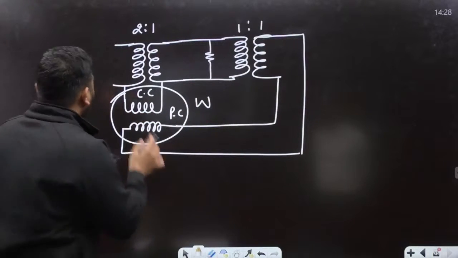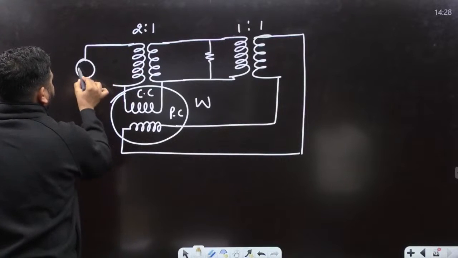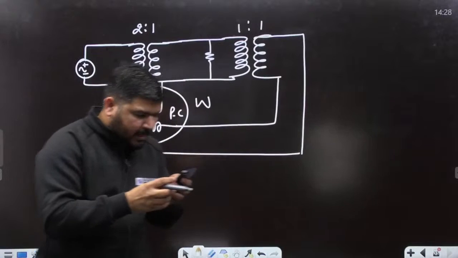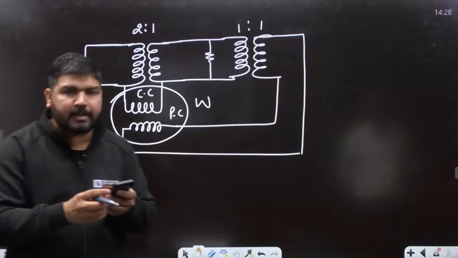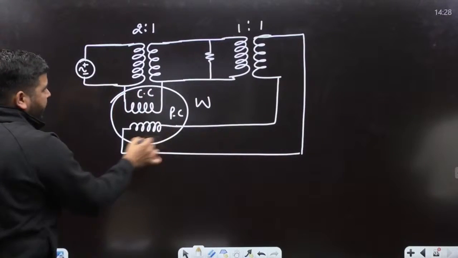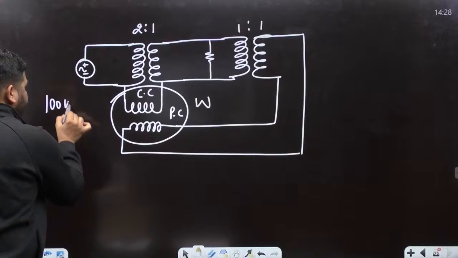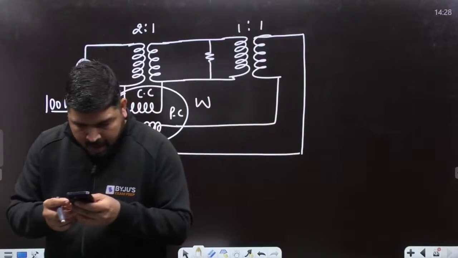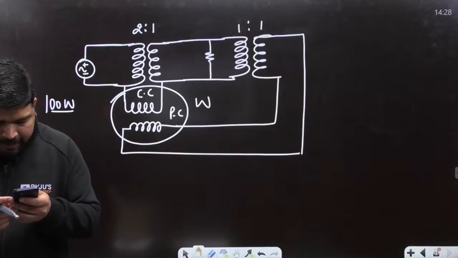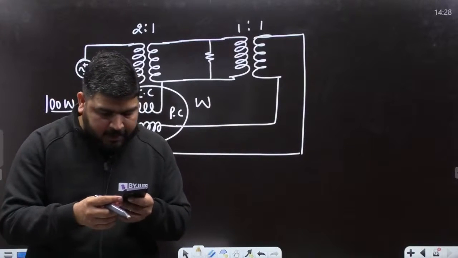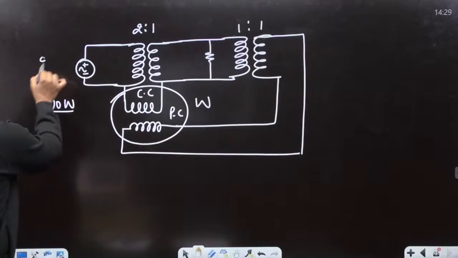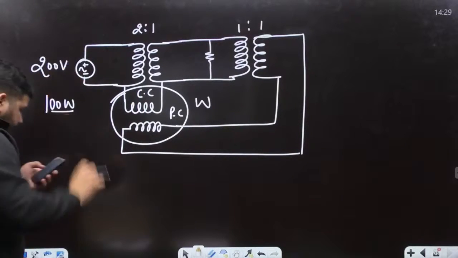Now here we have the source. The question is: the full scale range of the wattmeter shown in the circuit is 100 watt. It can measure up to 100 watt. The turns ratios of the individual transformers are indicated in the figure. The RMS value of the AC source voltage is 200 volt.